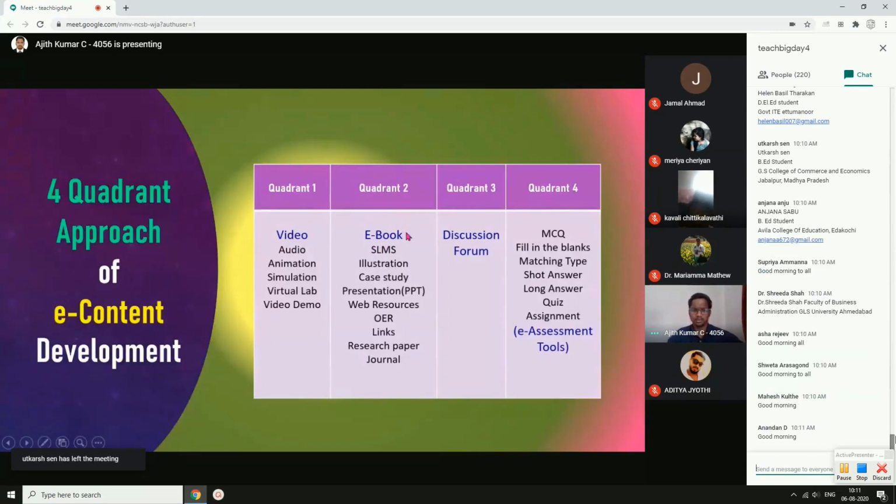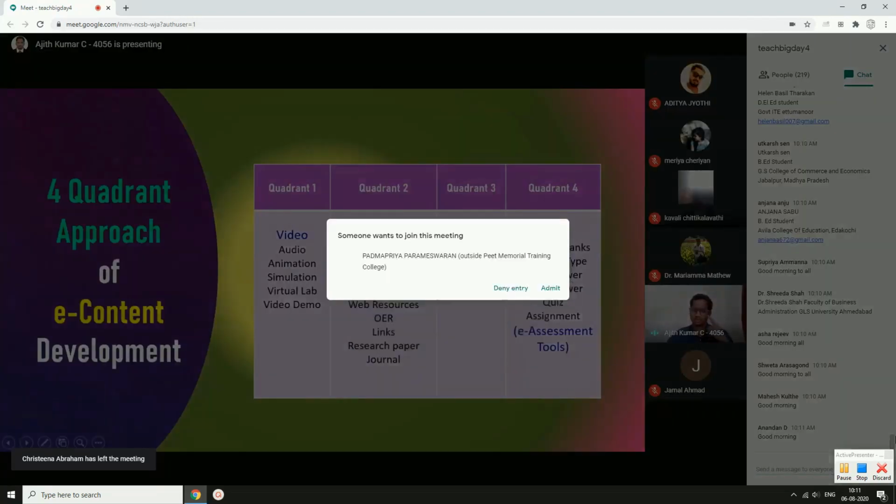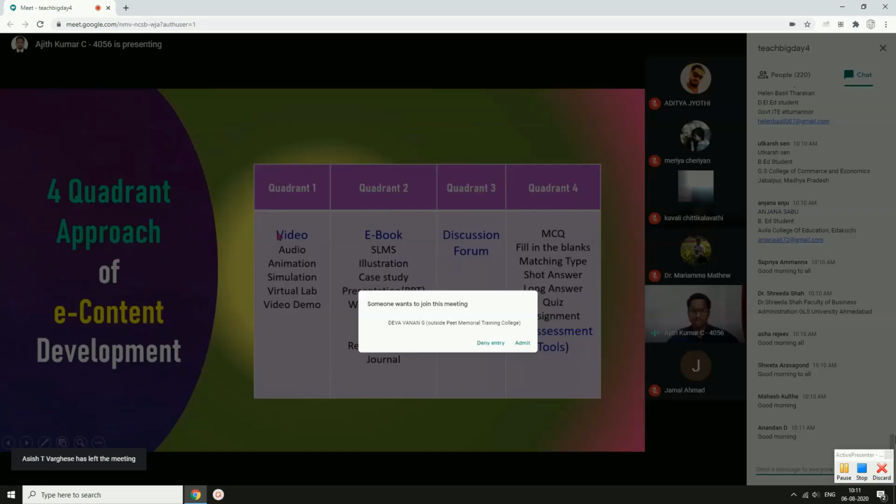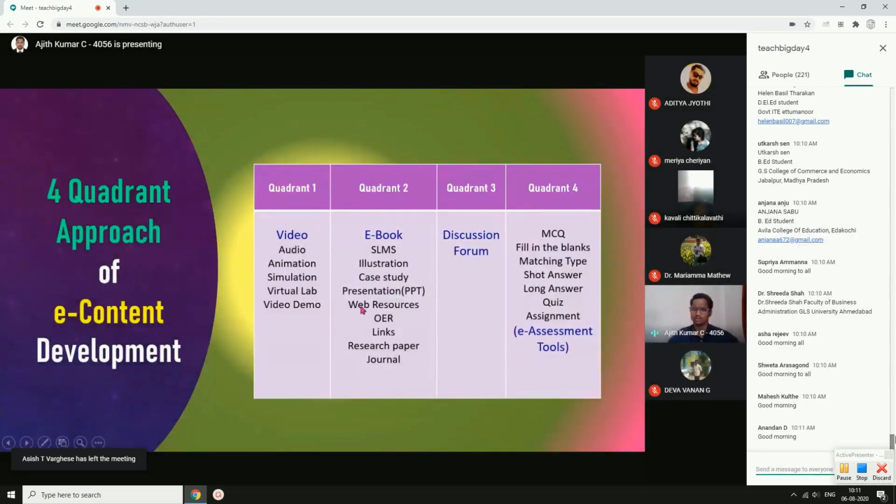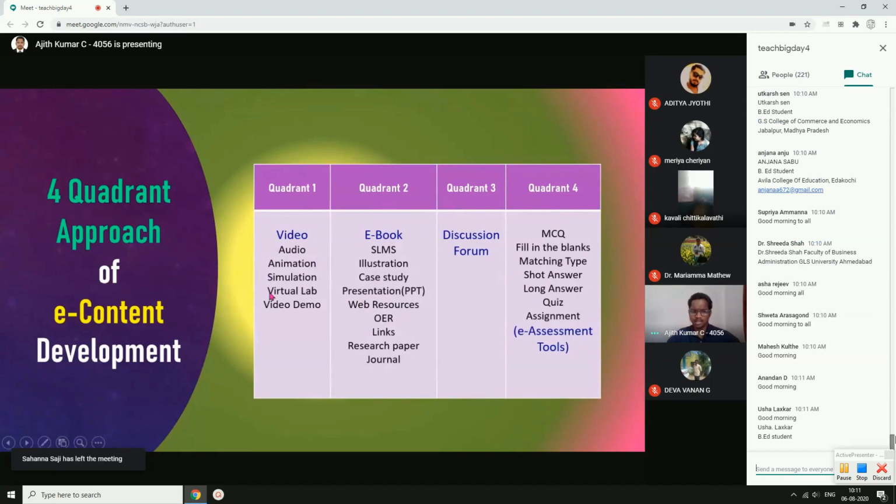The second option we can relate to the ebooks or digital textbook that we are creating, which falls in the quadrant 2. This can be again the LMS. Maybe you can upload the same in personal websites also. So what I'm saying, for video, you can go for the YouTube, or if you want everything to be in a learning management, content management platform, you can choose LMS. Rest everything what you are developing for your classroom can be uploaded in the personal website.